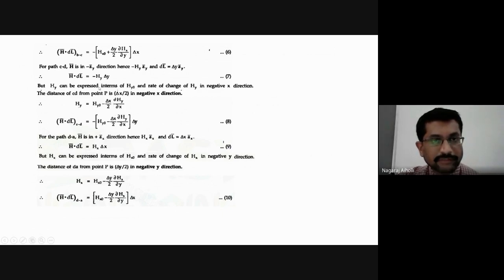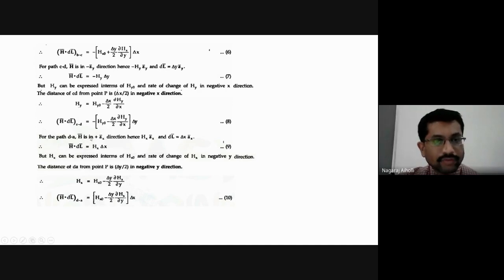Now substitute in this equation, H bar dot DL bar with respect to C to D is minus HY delta Y. Minus of HY is this equation, whatever you have written here: HY naught minus delta X by 2 dou HY by dou X, into delta Y. This is for path C to D, take it as equation 8.